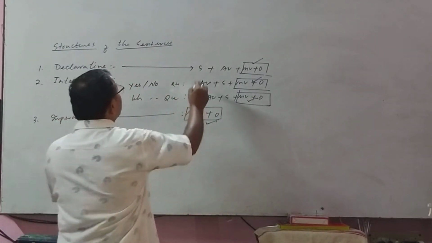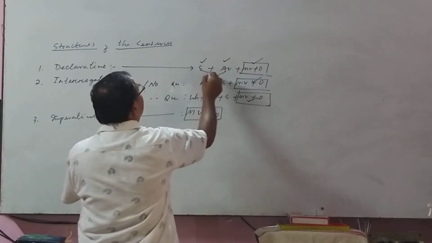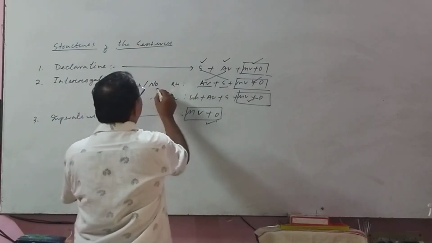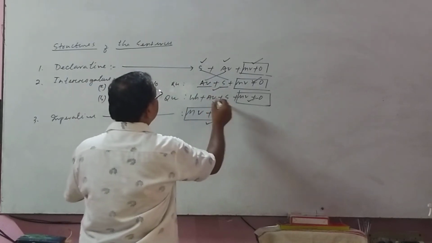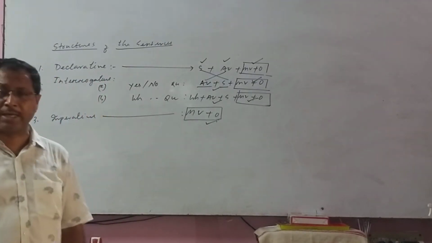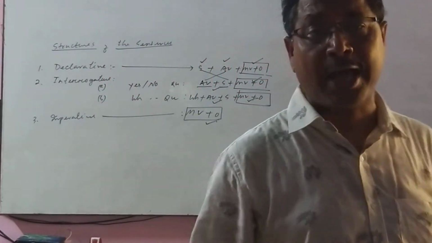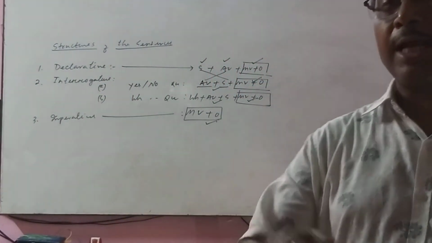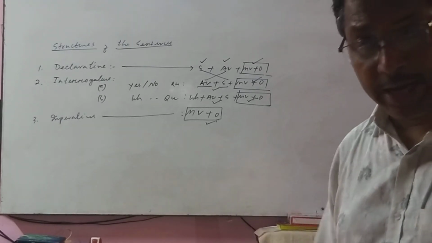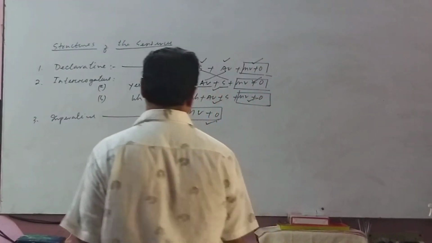Look here: subject plus auxiliary verb, and auxiliary verb plus subject. This is interrogative, and the interrogative is also written here: WH word plus auxiliary verb plus subject plus main verb plus object. Already I have told you verbs are of two types: auxiliary verb and main verb. The sentence that starts with an auxiliary verb is called interrogative, and the sentence that starts with a main verb is called imperative.